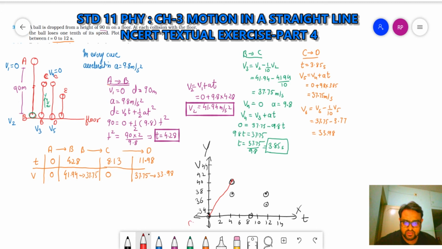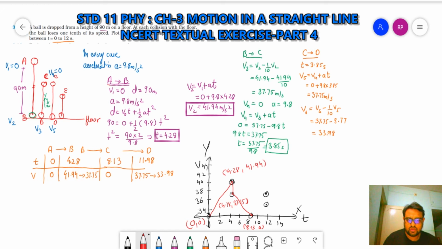Here, this point is 0 time, 0 velocity. Here, this point is 4.28 second, velocity 41.94. Again, x same, 4.28, but velocity 37.75. From this point it goes to this, 8.13, and velocity 0.